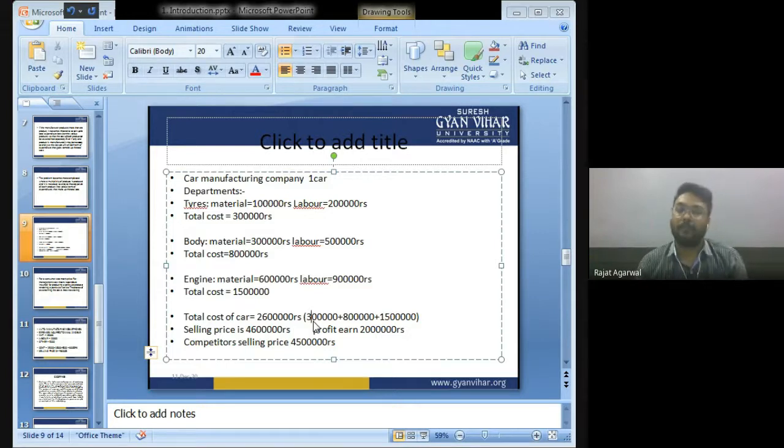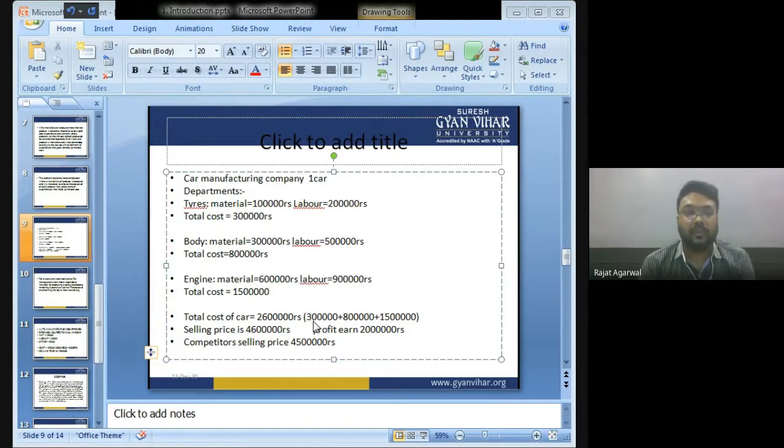Our competitor is selling the car for 45 lakh. Now sir, I am selling a car for 46 lakh, same car, same features, and the competitor is selling for 45 lakh. So obviously, if I am selling a car for 46 lakh and my competitor is selling the same car for 45 lakh, then all the people are going to buy the car of my competitor.